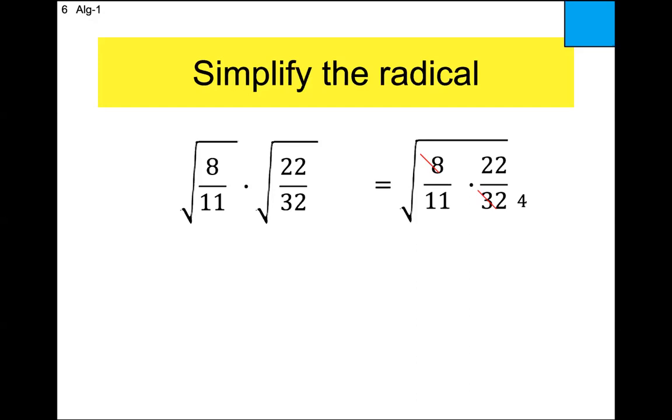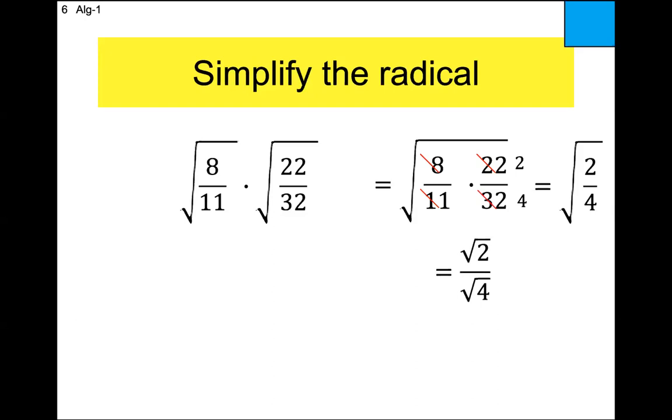Ooh, 11 and 20. Yeah, some math teachers making these problems, right? 11 goes in 11 once, 11 goes into 22. How many times is that going to happen where everything cross reduces? All right, so we're left with that fraction. You're supposed to stop me if you're lost. 1 times 2 is 2, 1 times 4 is 4. We got a fraction, so the fraction underneath a radical symbol is square root of the top over the square root of the bottom.